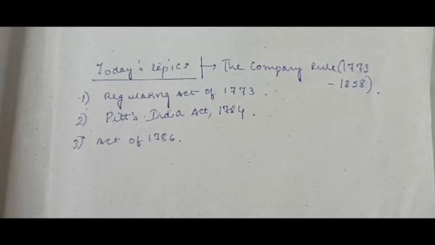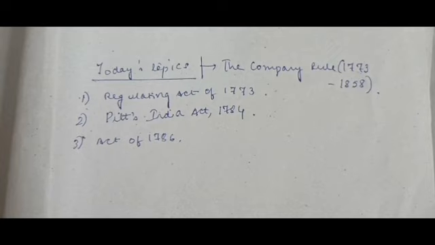So after this, the East India Company became a subordinate department of its ruler. Now there are two significant points that need to be highlighted with respect to this act.